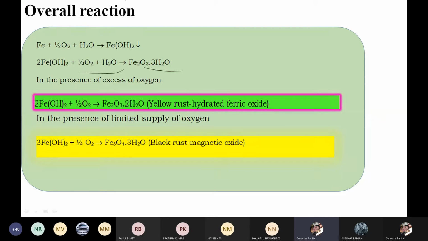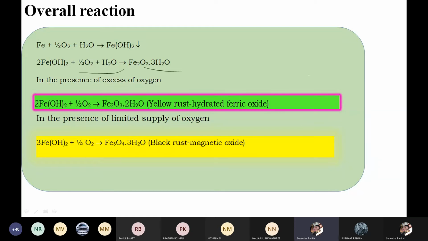This is how the galvanic cell is formed through cathodic and anodic reactions, and the rust, which is hydrated ferric oxide, also forms. If the supply of oxygen is limited, it gives yellow colored rust.